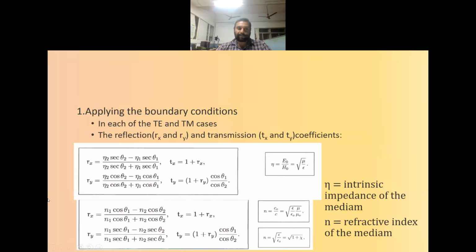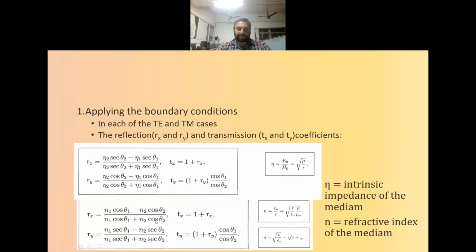So the Rx will show the reflection coefficient for the X polarized light or the TE polarized light, and the next one, the Ry, will give the reflection coefficient in the other polarization. Here in the first case, it is represented in terms of eta 2, the intrinsic impedance of the medium.